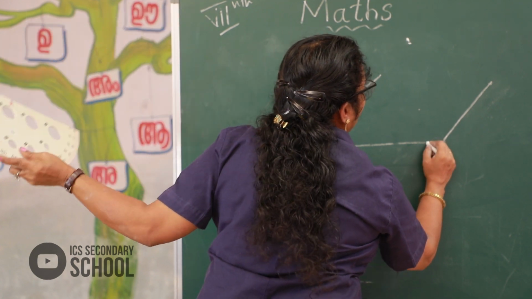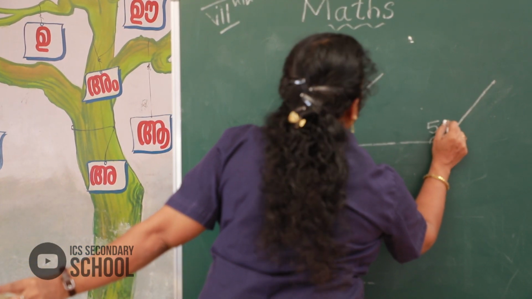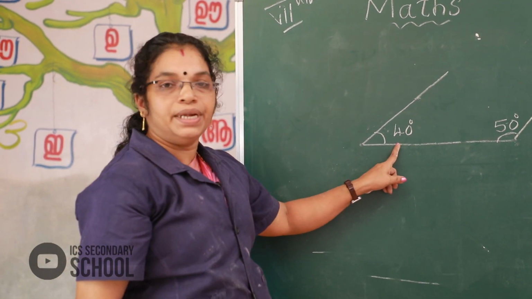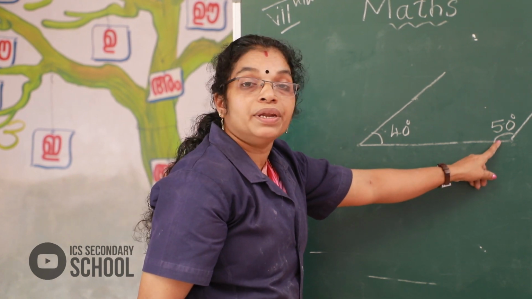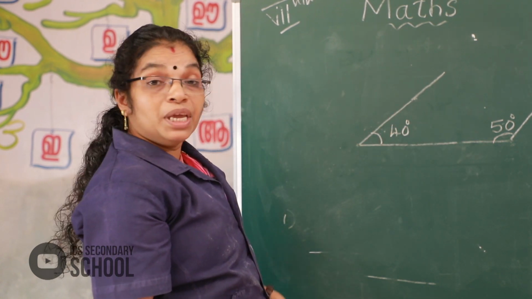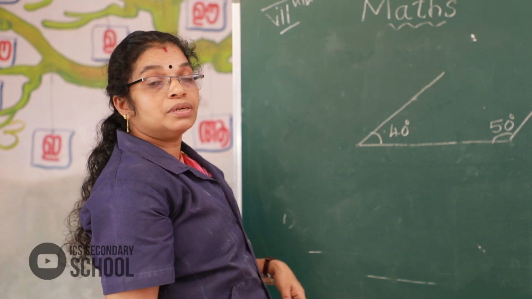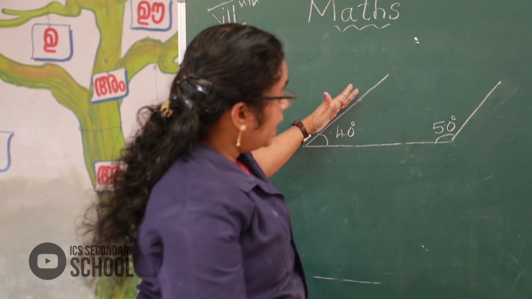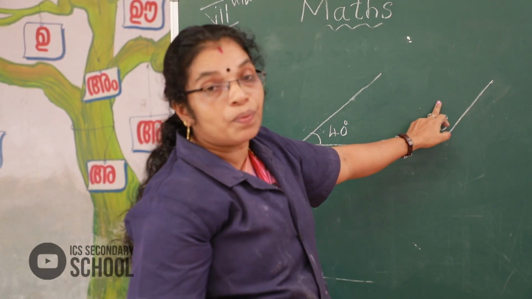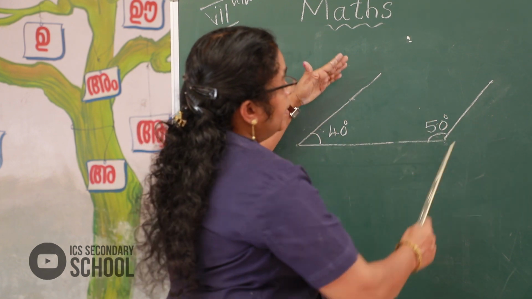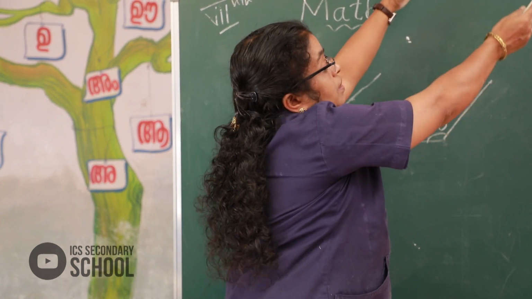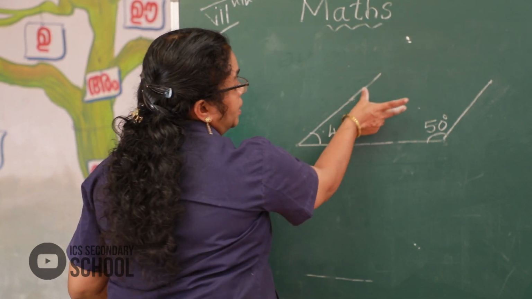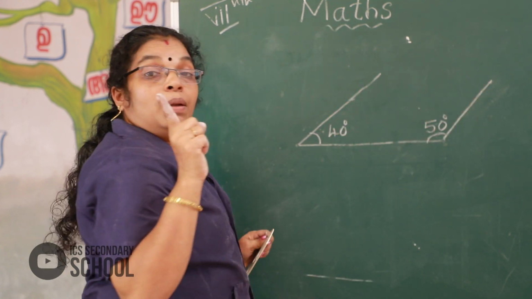And join it. Here 50 degree, here 40 degree, here end point 50 degree. If they meet here, if we want to extend it, if we extended the two parts of a line, right side and left side, if we extended upward, they will meet.